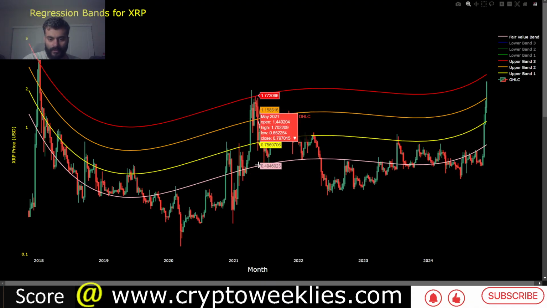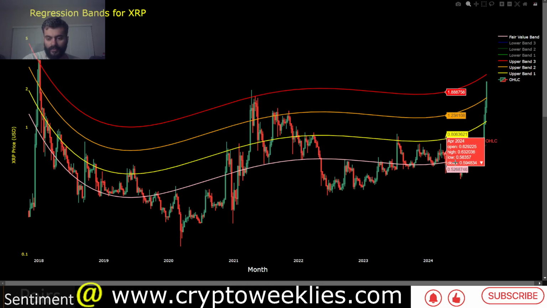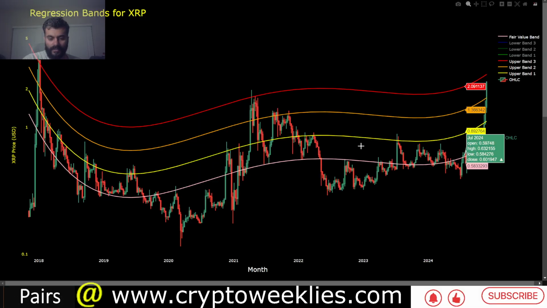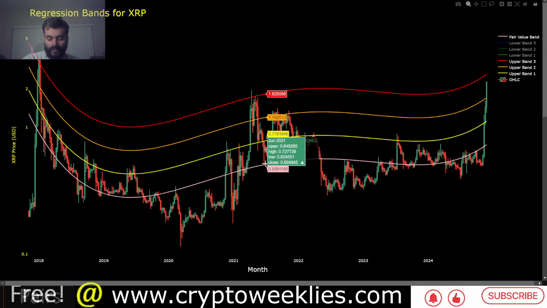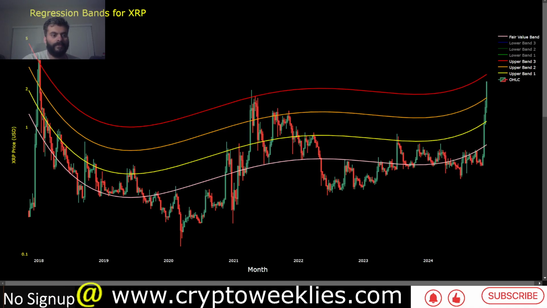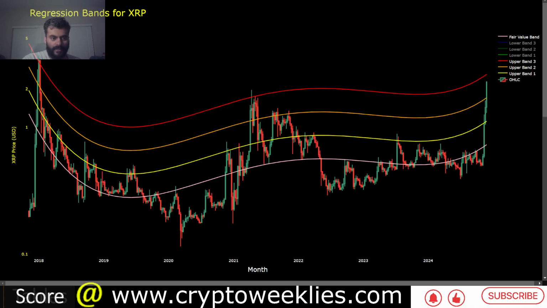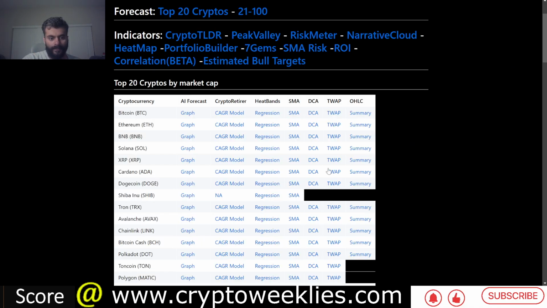Essentially, the slope for this particular pink line, which is the fair value, is between 50 cents and about 70 cents across almost 4 years, from 2021 till the end of 2024. So this again points to, if there were a pullback, the 2 standard deviation ceiling coming in at around $1.70. So that is one key level to watch. The $2.56 is the key level to watch for the 3 standard deviation peak for XRP.